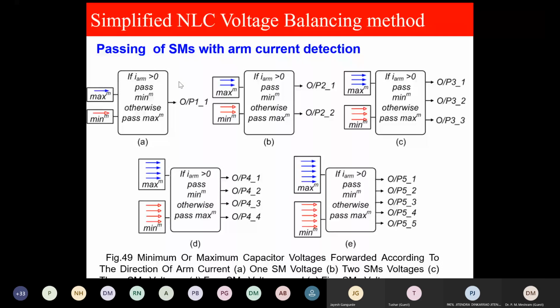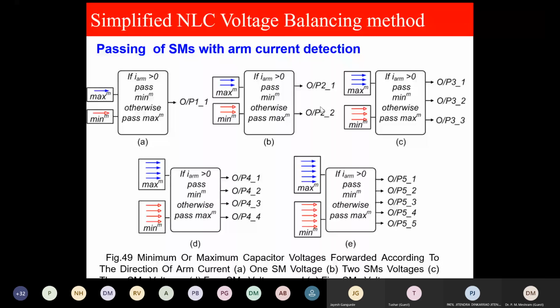If it is maximum, this will go. Similarly, if arm current is greater, minimum will go to charge. If arm current is less, maximum will go. Similarly, you will have to pass 2, then 3, you will have to pass 1, then 2, then 3, then 4, then 5.